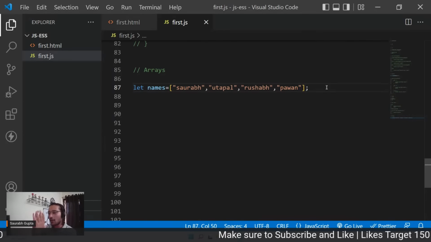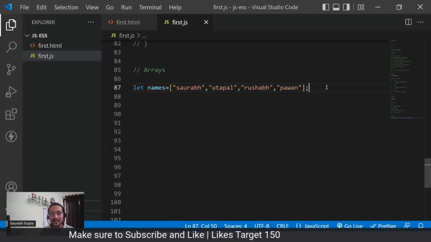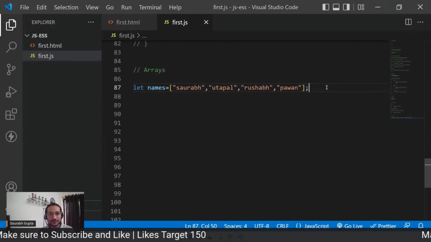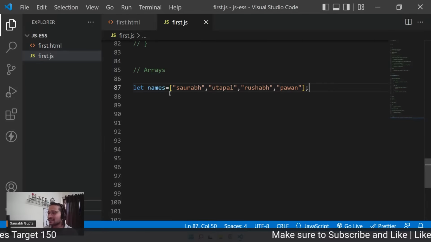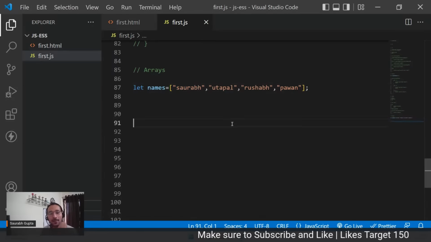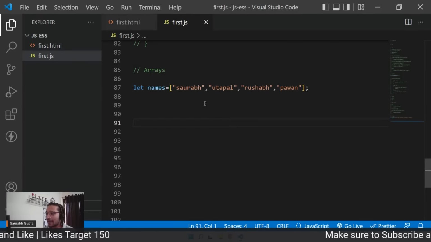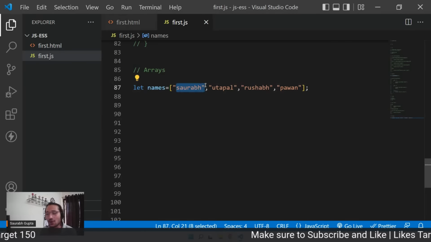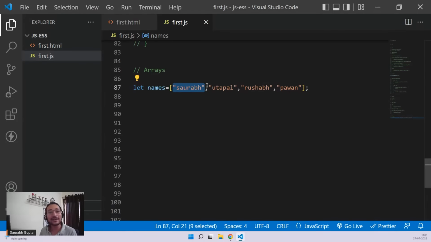Just like that, when you arrange your data in an array, every element that you create in an array has an index number. Has what? Index number. It's just like numbering. So like this is going to be one, something like that. But the fact is that in arrays, the numbering or the indexing starts from zero. So basically, the first element is not number one, it is number zero. That's it. Just understand that. The first element is not number 1, it's number 0.